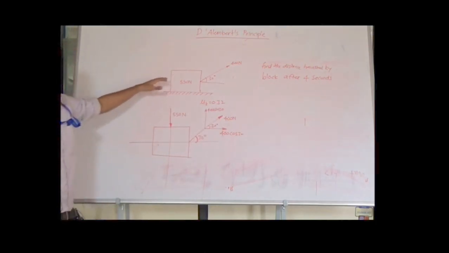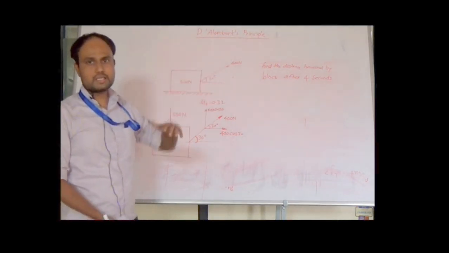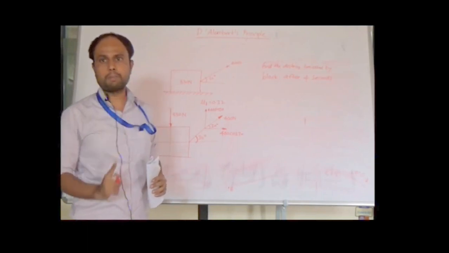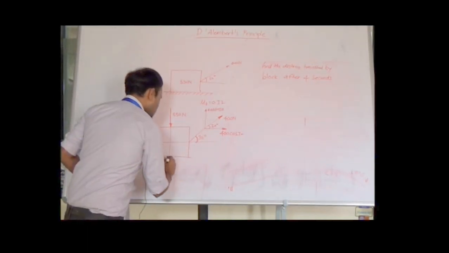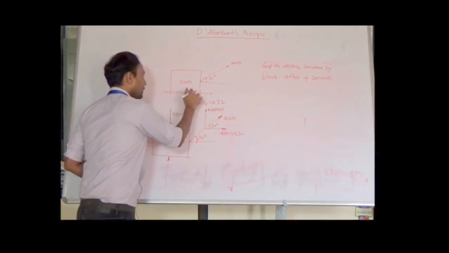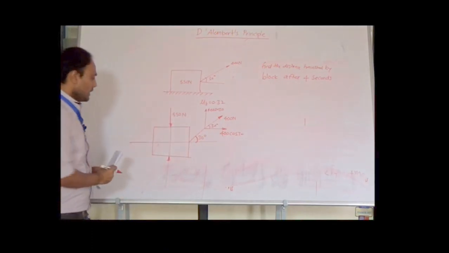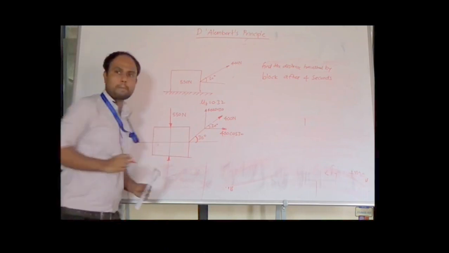Now as this block or box is resting on a flat surface, the flat surface will offer a reaction which is perpendicular to the surface. In this case it is vertical, because the surface is horizontal, so the reaction will act vertically up. Let us name this N.